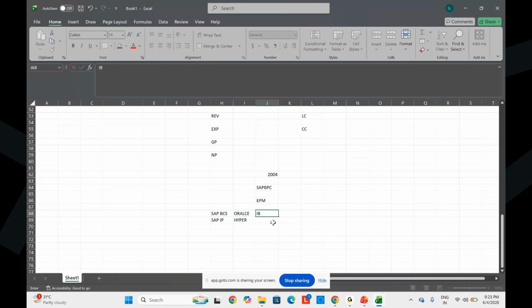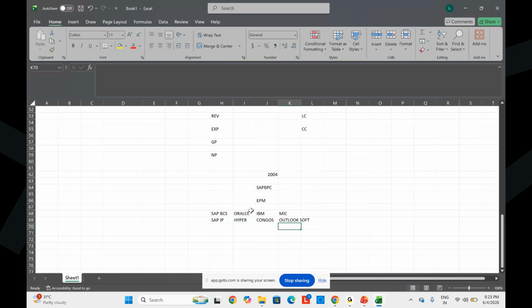And IBM also has Cognos, one product. And Microsoft has Outlook Soft. In the EPM space, these are the four big worldwide competitors: SAP, Oracle, IBM Cognos, and Microsoft.